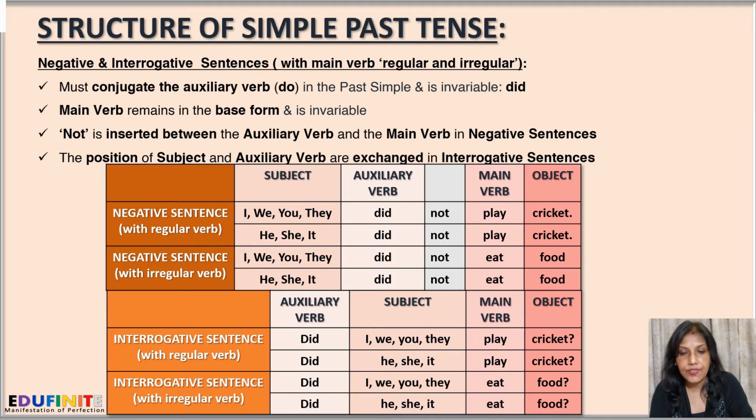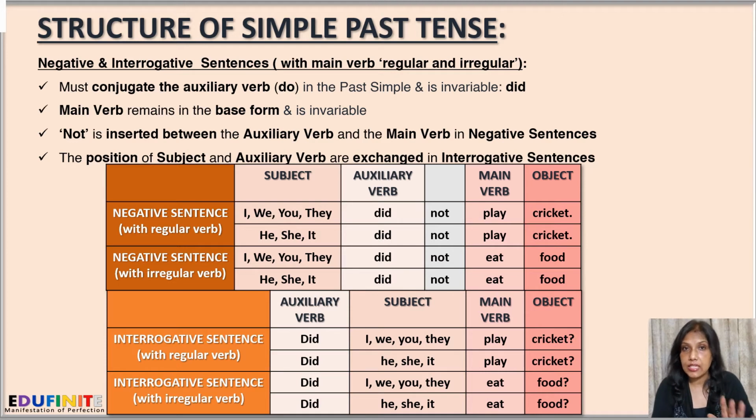So for making negative sentences, first the subject. It can be I, we, you, they, whatever. Then we use the auxiliary verb did. Then we insert not. Then the main verb, we are using here play, and the rest of the sentence. So it will be: I did not play cricket. We did not play cricket, and so on. Similarly, he did not play cricket, or she did not play cricket, and so on.